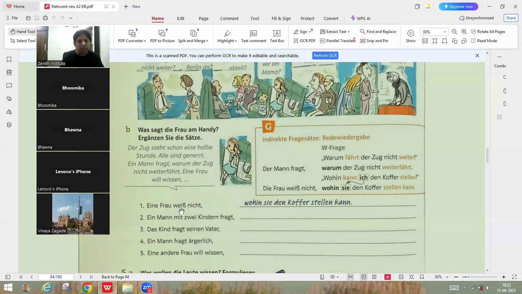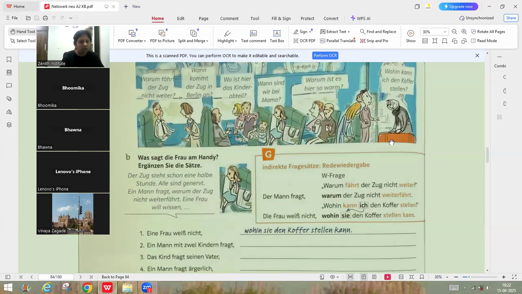For example, see, the lady doesn't know. So here, this lady boarded the train, and: Eine Frau weiß nicht. A lady doesn't know. Wohin sie den Koffer stellen kann. Where can she keep the suitcase? Here she is asking a question. While here there is no more question, there is a statement, and this is conveyed by someone to someone. Here wohin is a question, while here it is a connector, and after that you have to write the Nebensatz.